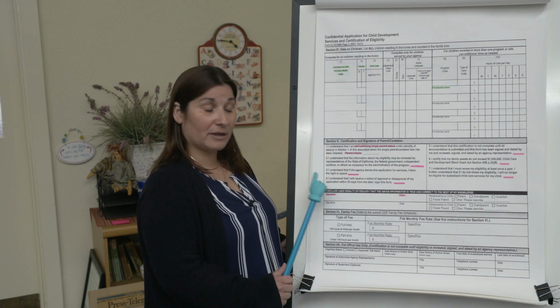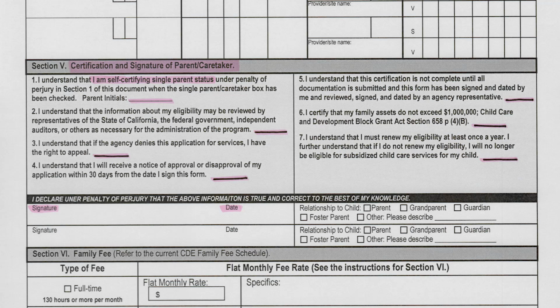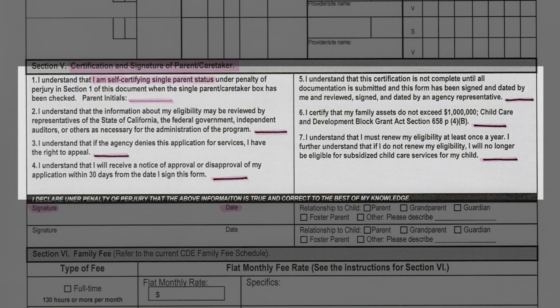Okay, if it is correct, we're going to have you read through questions 1 through 4, and 5 through 7. If you are a single parent, you will be completing section 1. If you are not a single parent, do not initial this line. Any other parents, single or otherwise, you're going to complete sections 2 through 7 regardless. After you read through these statements, make sure you initial on the lines next to these statements, on each of those lines, verifying that you have read and understand all of these statements.